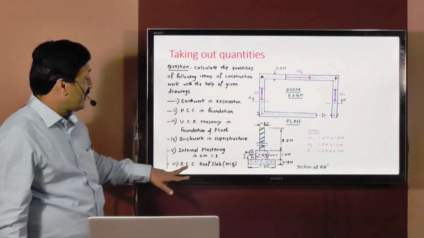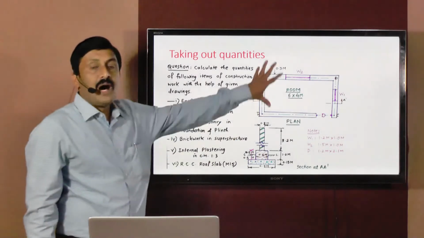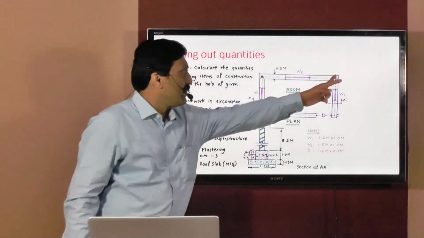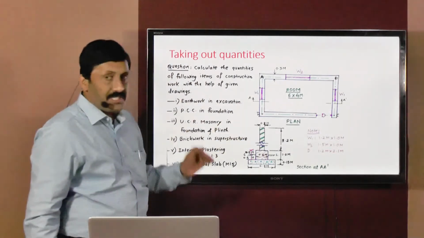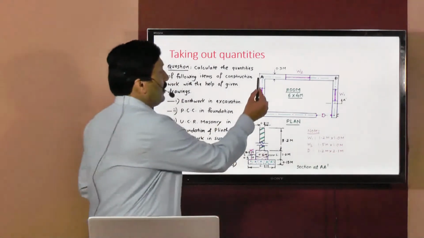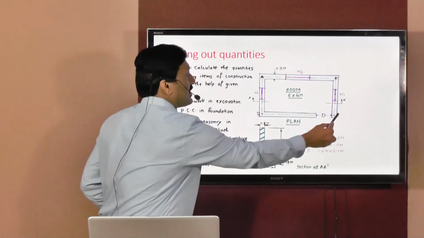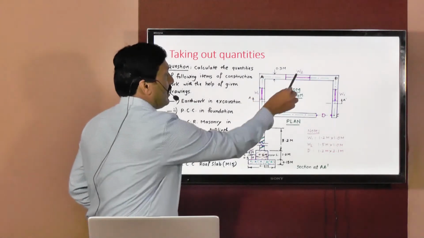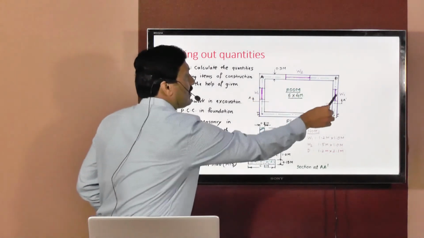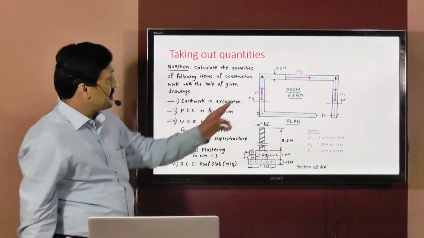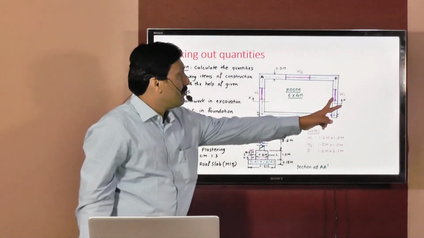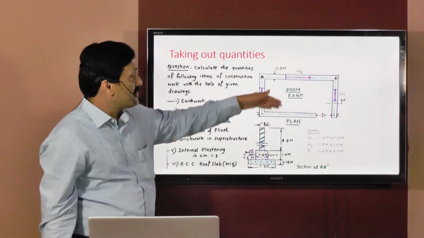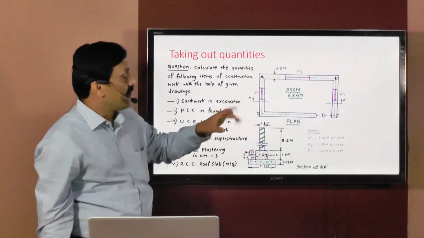Okay, and then after that, the last item is the RCC roof slab. Above this room an RCC roof slab will be laid, or casting will be done over this room, and the dimensions of that slab will be equal to the external dimensions of this room. That means when we raise the slab, it will rest on the entire wall thickness also. So the length of the slab will be 6 meters plus 0.3 meters on one side plus 0.3 meters on the other side, that is 6.6 meters, and the width of the slab will be 4 plus 0.3 plus 0.3, that is 4.6 meters.